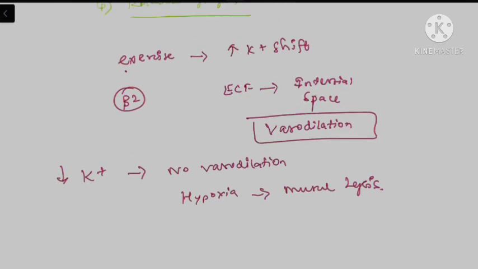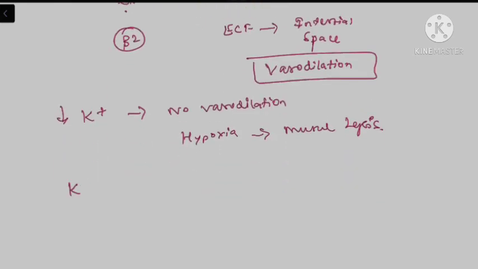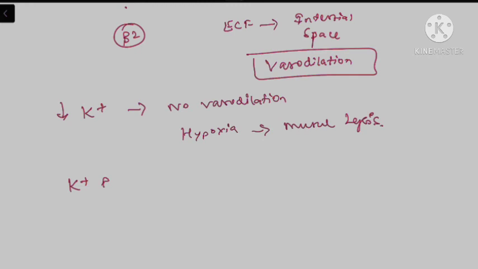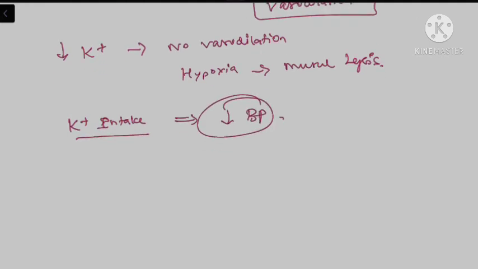So this mechanism is again explaining how excessive potassium intake may cause decreased blood pressure. So in patients with hypertension, there is a treatment modality suggesting excessive potassium intake. This is because of the vasodilatory effect of potassium, as well as the fact that whenever there is increased potassium, there will be increased GFR, which in turn leads to excessive sodium filtration.